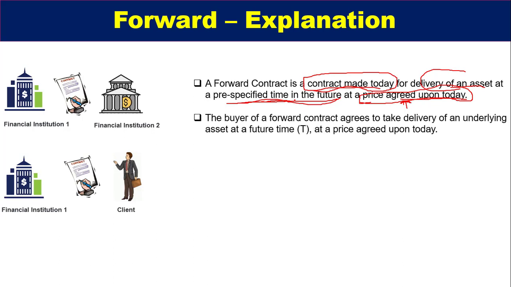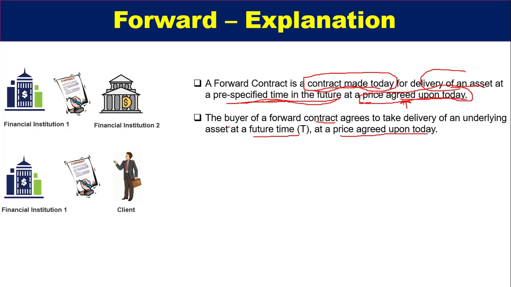Next part: the buyer of the forward contract agrees to take delivery of an underlying asset at a future time t at a price agreed upon today. Again, I'm breaking it down. There must be a buyer and a seller, two parties.